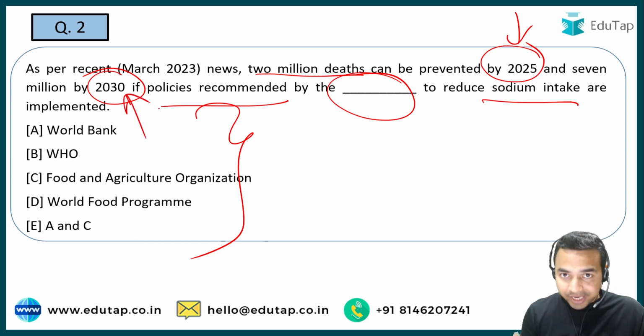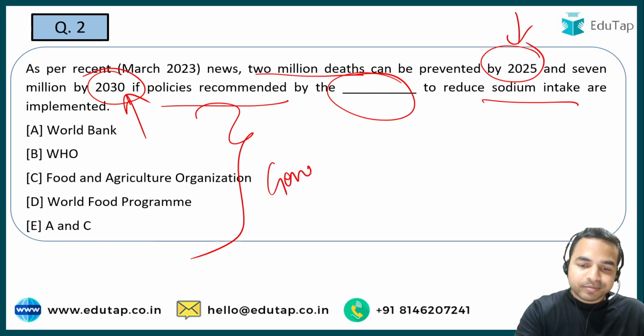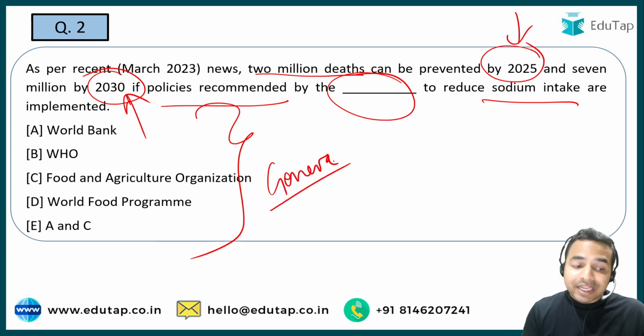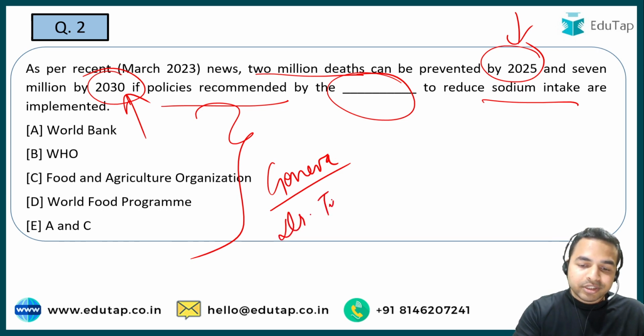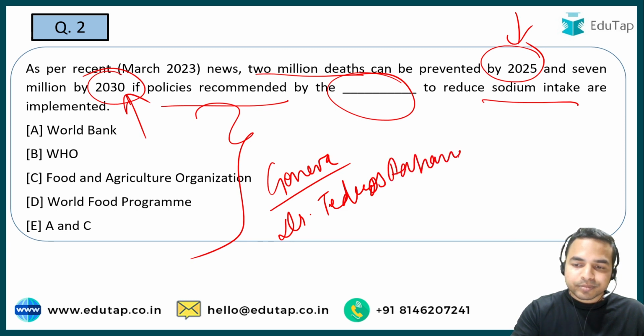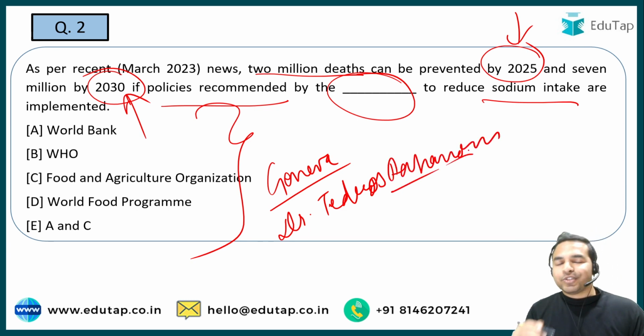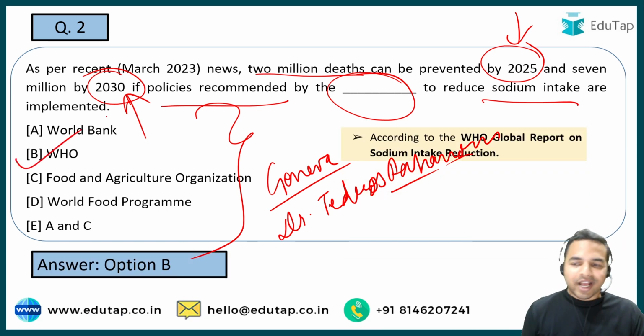So how can we get it? These recommendations are being provided by that organization, and let me give you a small hint. The headquarters of that particular organization is in Geneva. And the second hint is that the Director General of that organization is Dr. Tedros Adhanom. So now I think it is very easy for you to answer this question, and absolutely it is option B, that is World Health Organization.